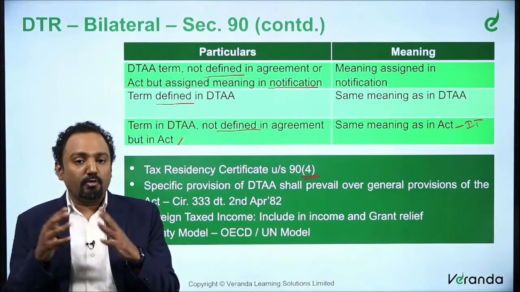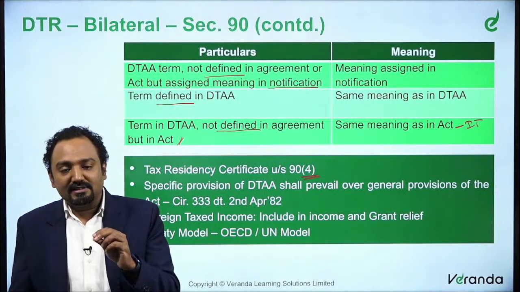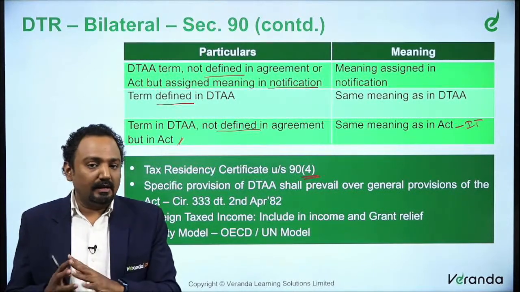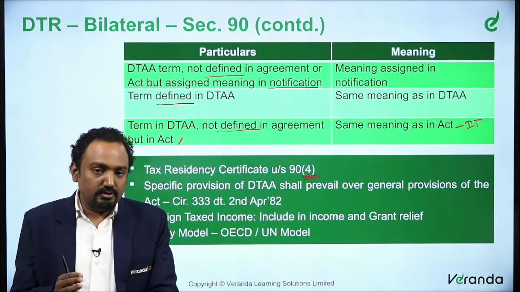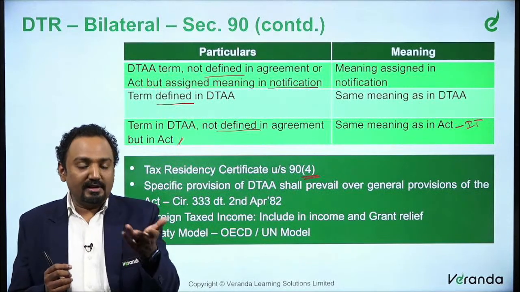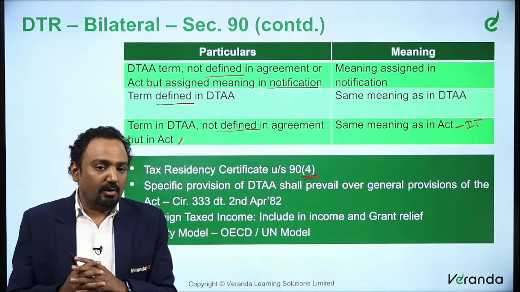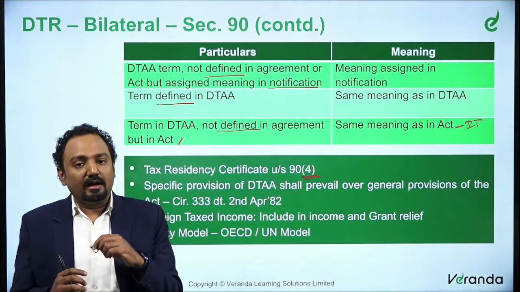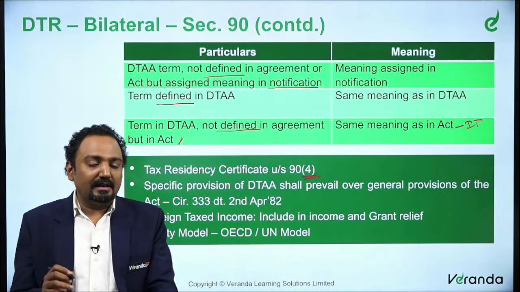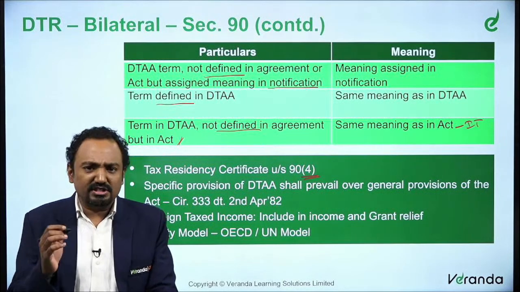So there is a provision provided exclusively for this purpose, to reduce or completely restrict misuse of this relief claiming, where though you are not a resident of that country, you are still claiming a benefit. To avoid this, the concept was introduced saying a tax residency certificate of the relevant country must be shown. Only then can they claim the benefits of this double taxation avoidance agreement. So this becomes very vital with respect to claiming the relief. Tax residency certificate is mandatory to claim relief under DTA or Section 90.